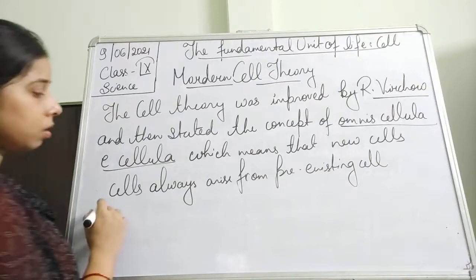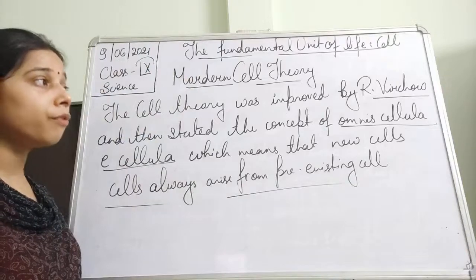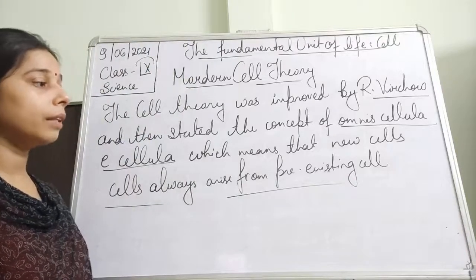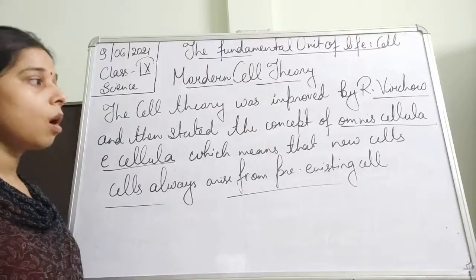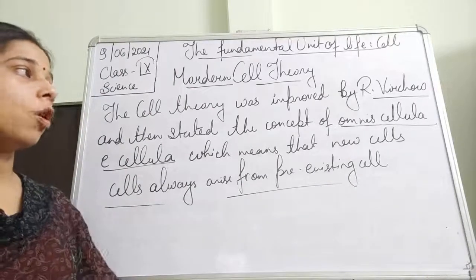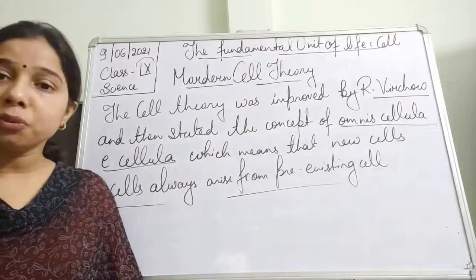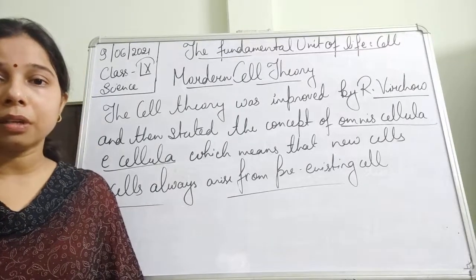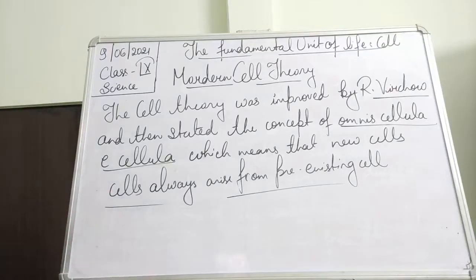So this is the theory which was improved by R. Virchow, and he explained it. He gave the statement of the concept, in which he said that new cells actually come from the old cells, from the pre-existing cell.